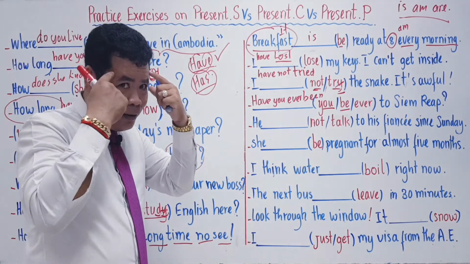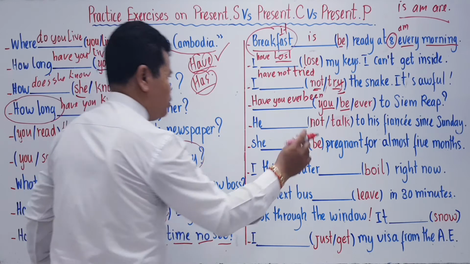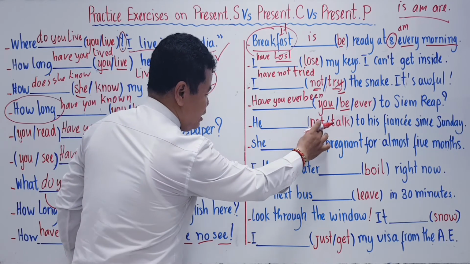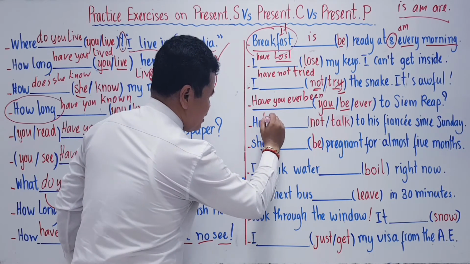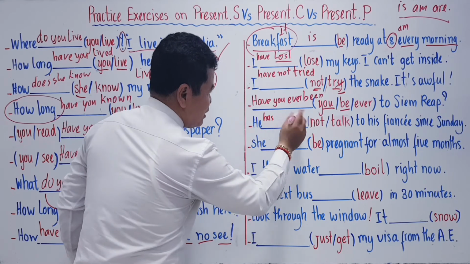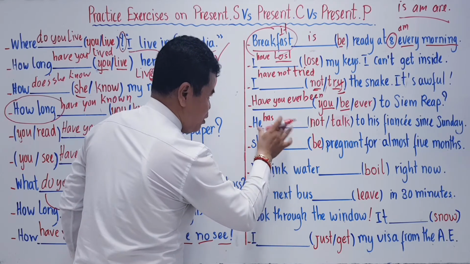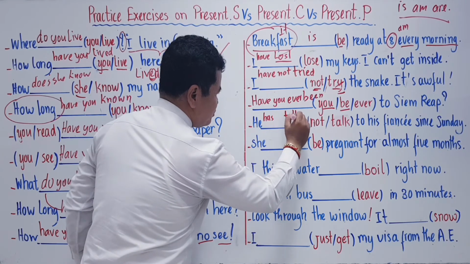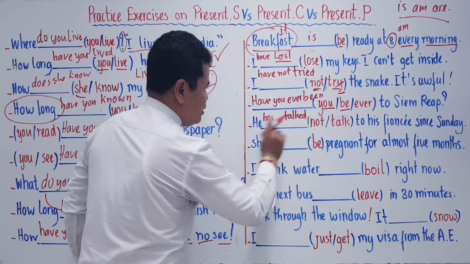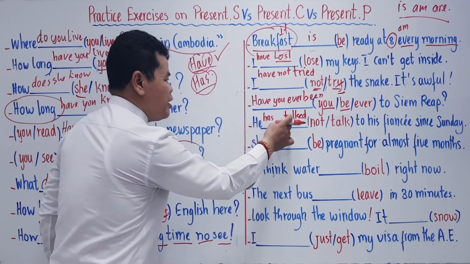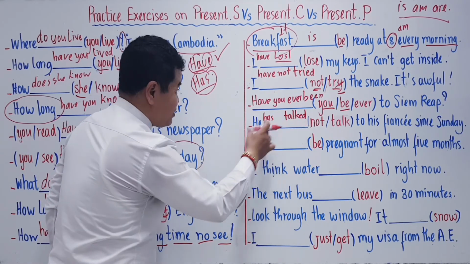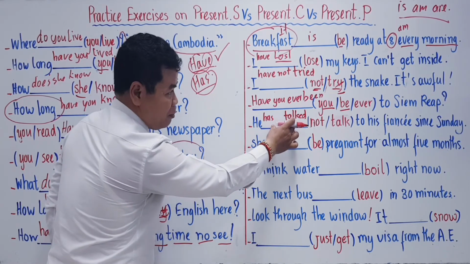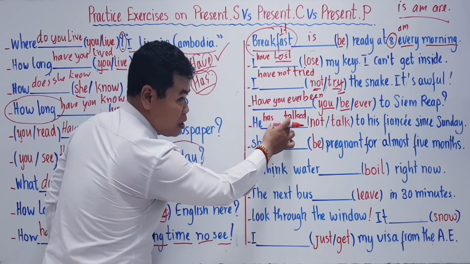In your head, right? He, what's that? He has, okay? In fact, affirmative. Look at the affirmative first. He has talked. Okay? ED. This is present perfect simple form. But that one is not negative form. That one is the positive one.